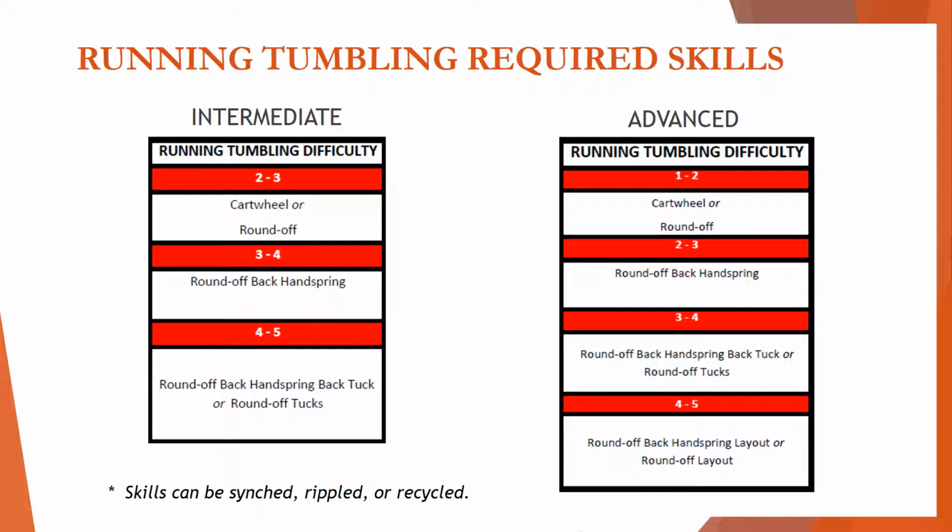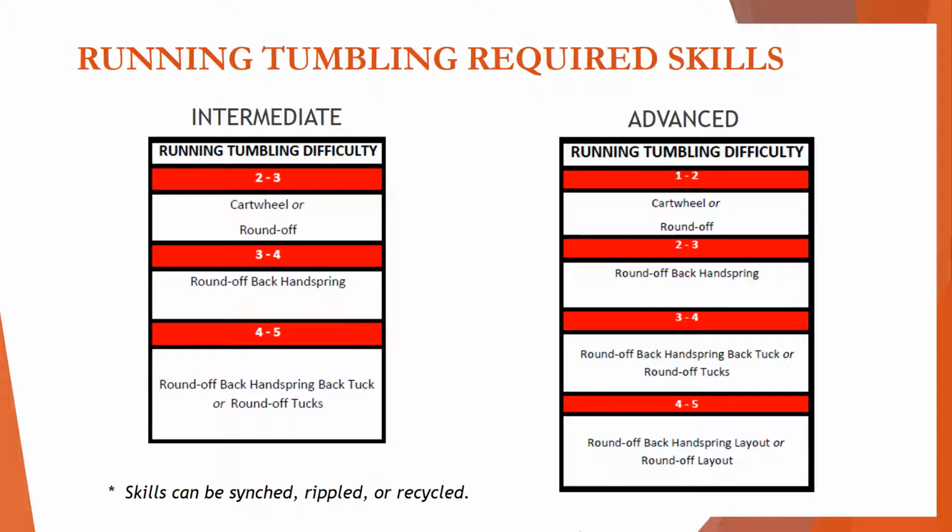Epic will be scoring standing and running tumbling difficulty and technique separately. U.S. Finals will be scoring standing and running tumbling together. For U.S. Finals, teams can choose to perform only standing tumbling, only running tumbling, or a combination of standing and running to achieve most passes.